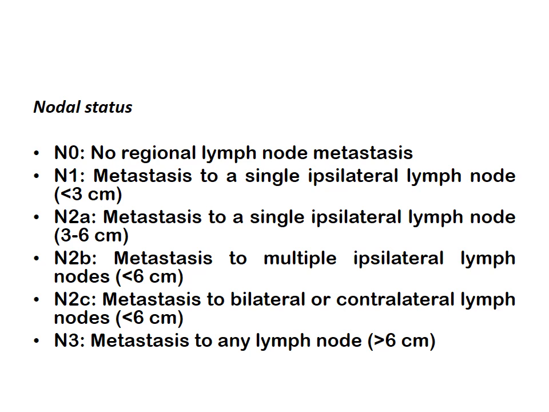Next is your nodal status. N0, no regional lymph node metastasis. N1, metastasis to a single ipsilateral lymph node less than 3 cm. N2A, metastasis to a single ipsilateral lymph node between 3 to 6 cm. N2B, metastasis to multiple ipsilateral lymph nodes less than 6 cm. N2C, metastasis to bilateral or contralateral lymph nodes less than 6 cm. N3, metastasis to any lymph node but greater than 6 cm.